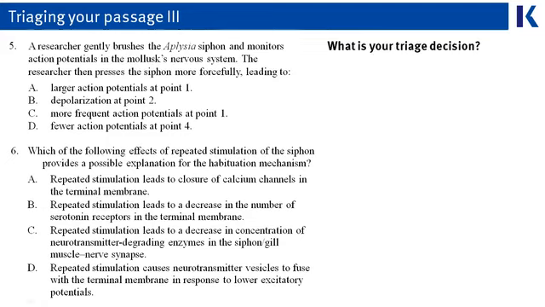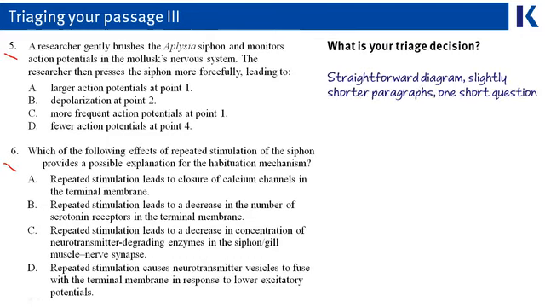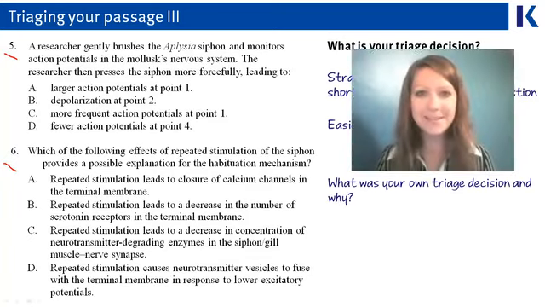So then you look to the questions. Question number 5 is pretty short. Question number 6 is a bit longer. So the things that would go into our triage decision would be the diagram being straightforward, these shorter paragraphs, and the fact that there is one short question. We could make an overall triage decision that this is probably a passage we could do right now. Again, make sure you're writing down in your book what you would do with this passage and your justifications for doing so. Now let's get some triaging practice.